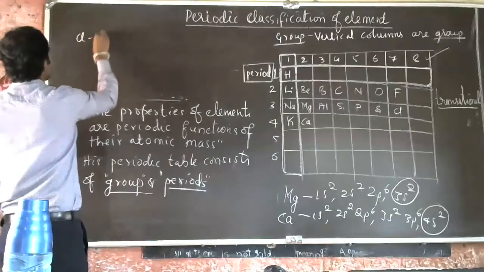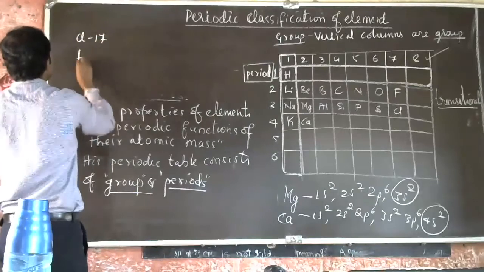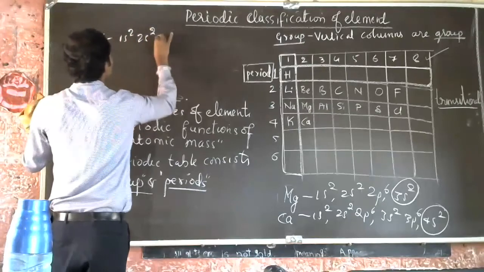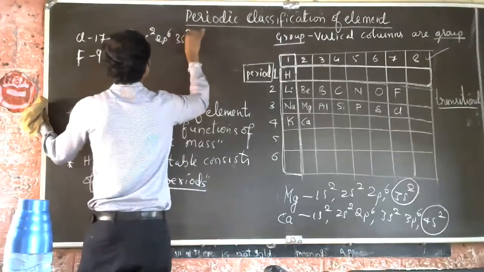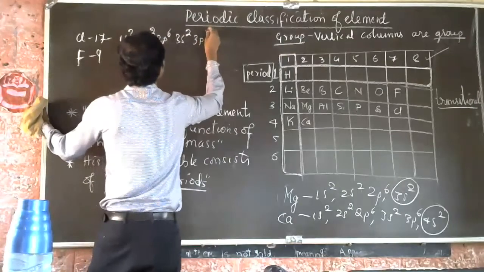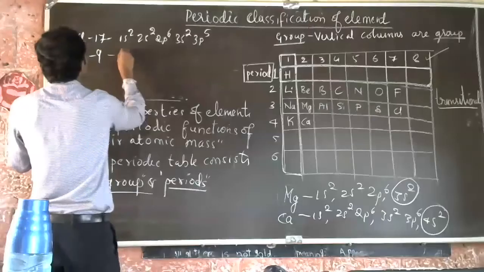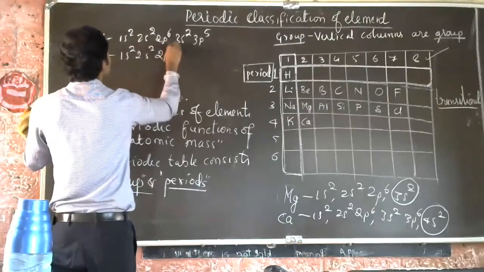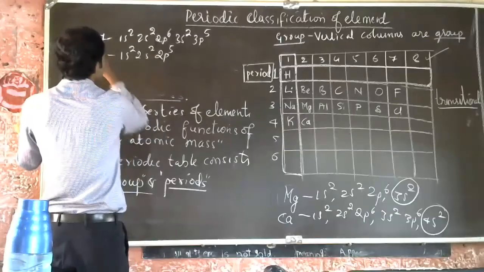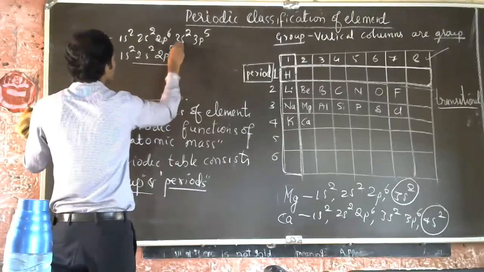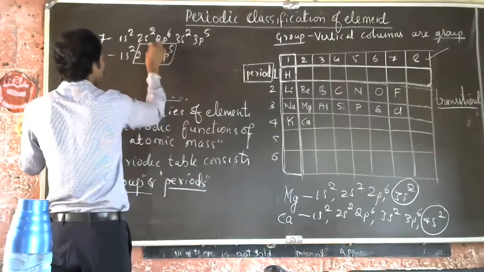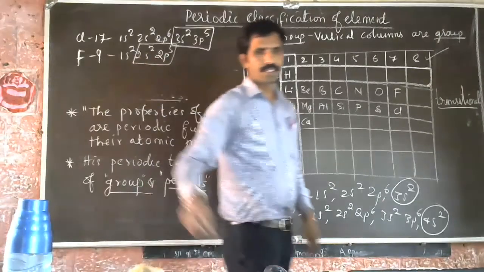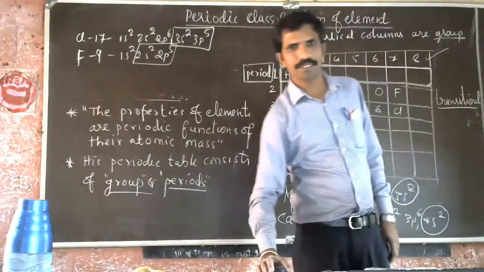Here, chlorine is 17, fluorine is 9. So 1s2, 2s2, 2p6, 3s2, 3p5. And for fluorine, 1s2, 2s2, 2p5. So 7 valence electrons: 5, 6, 7. Some of you are telling valences.